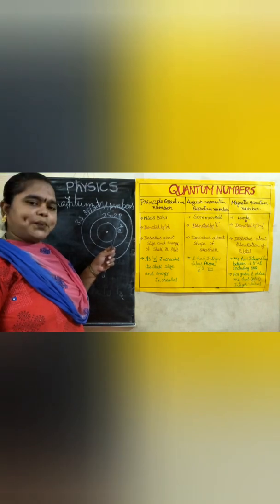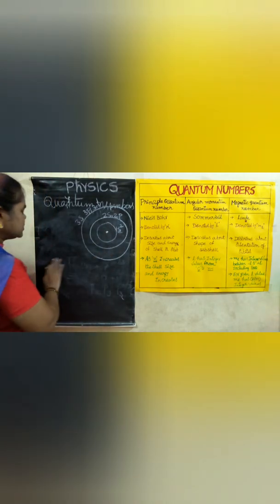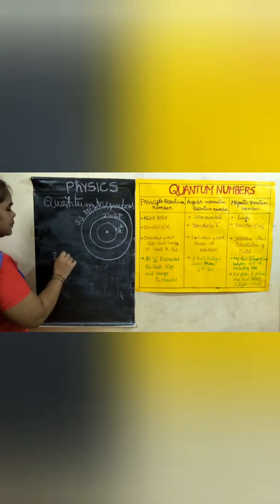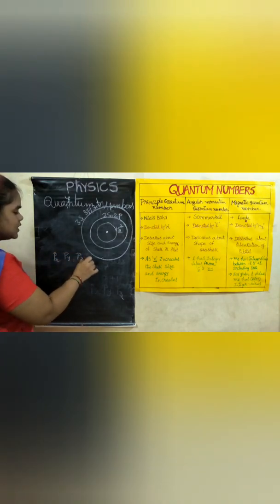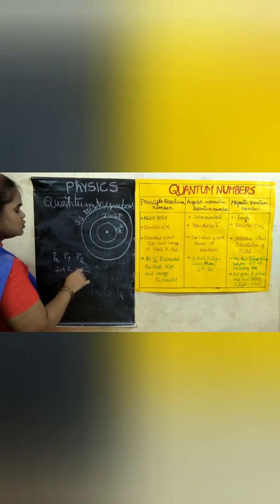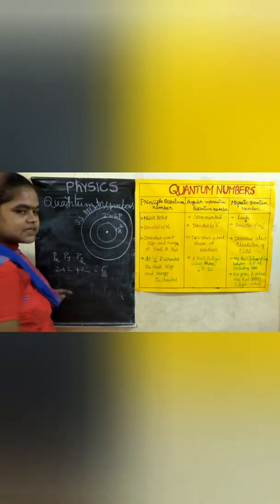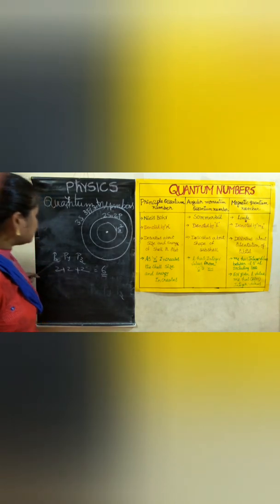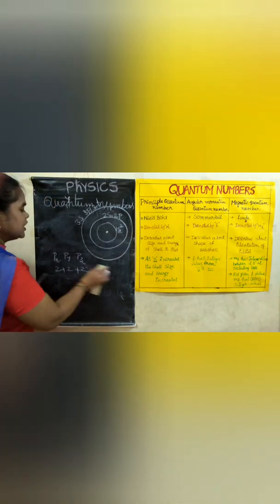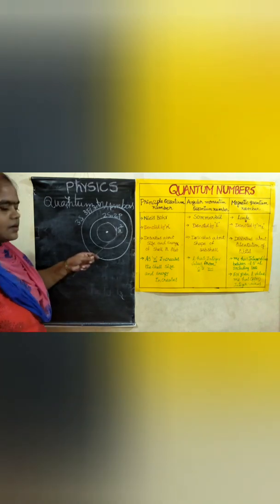And coming to p, p has 3 values, like px, py and pz, as we just discussed. In each, 2 electrons, so totally 6. It contains 3 orbitals like px, py, pz; 3 twos are 6.